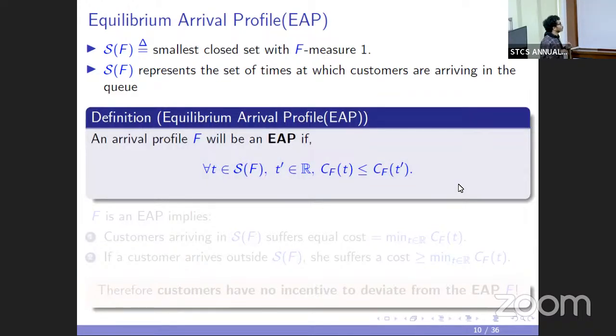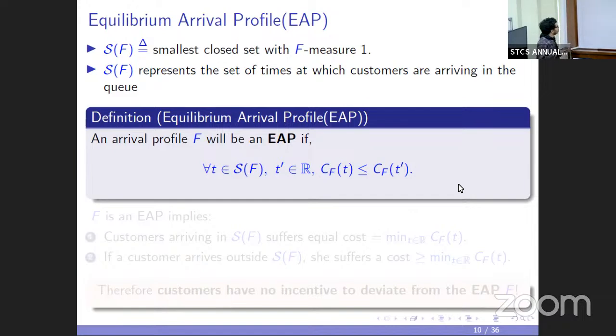We define an equilibrium arrival profile as follows: given any time in the support of the arrival profile, and given any other time, the cost suffered if a customer chooses to arrive in the support is always less than or equal to the cost it suffers if it arrives outside the support.